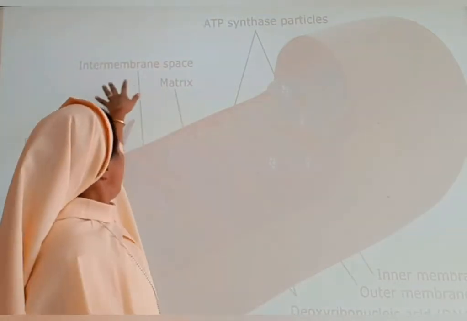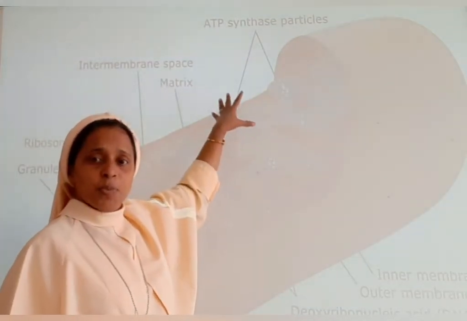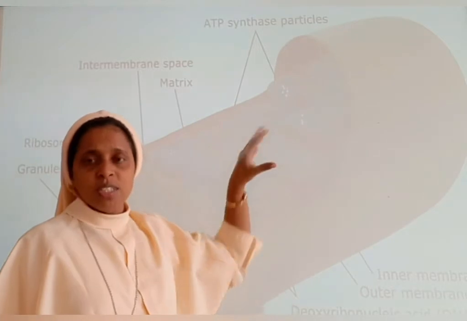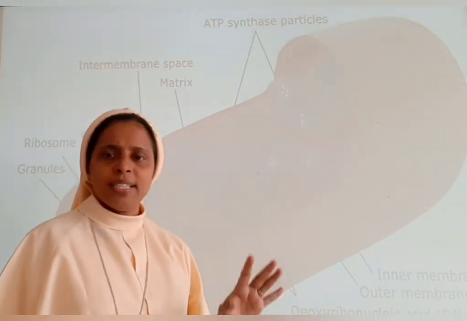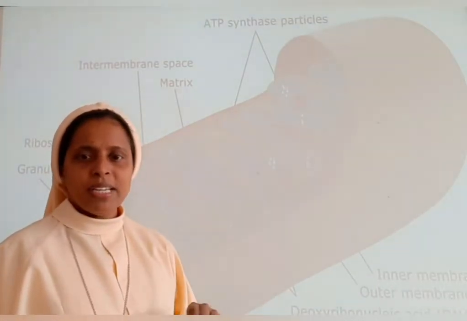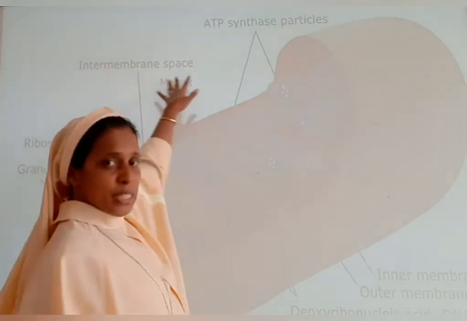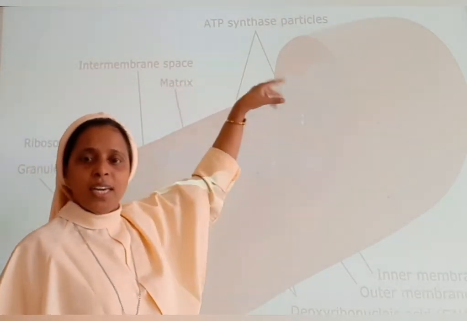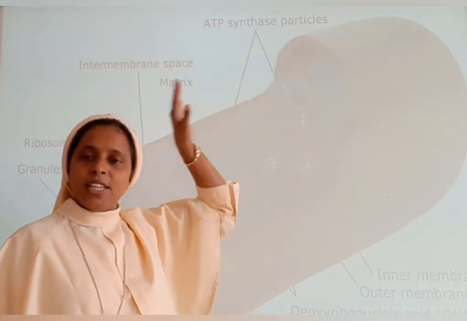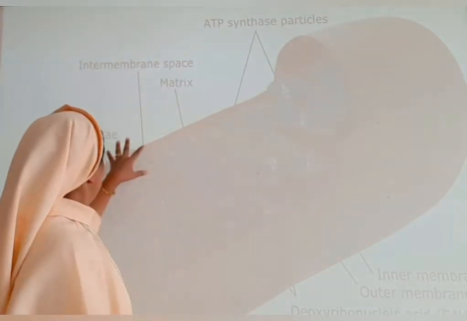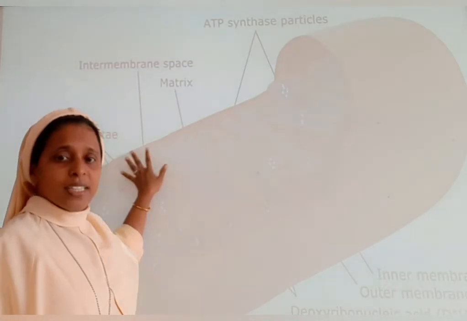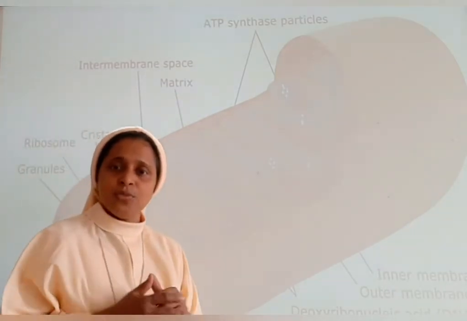So what is present in the inner membrane space? We know that oxysomes, F1 and F0 particles are present in the inner membrane space. Where are proteins present? They are present in the intermembrane space. Then cytochrome. Where is cytochrome present? They will be present in the cristae. As I have told you, cristae will be increasing the surface area also.